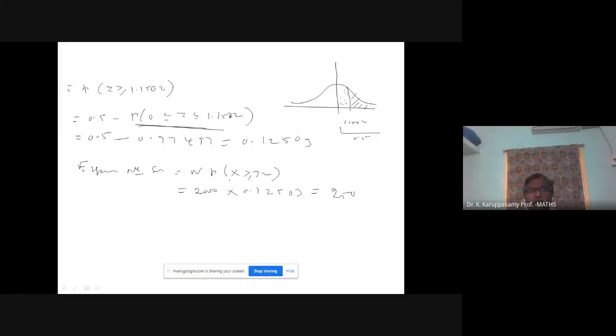So this is the way of converting the problem from X to Z. Same model problem. In the previous problem, we discussed the number of soldiers who are more than 6 feet tall. Here is another calculation. The normal distribution has vast application in almost all areas.